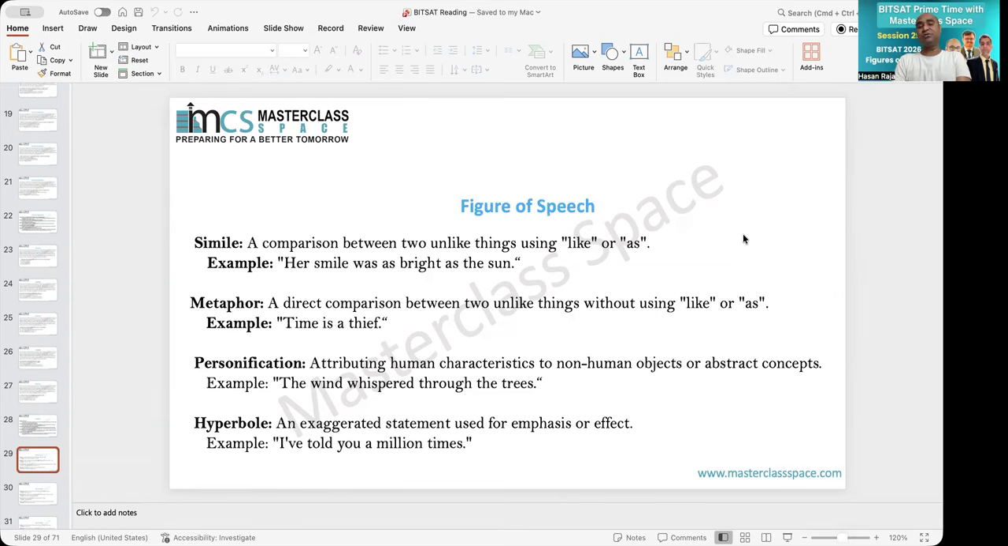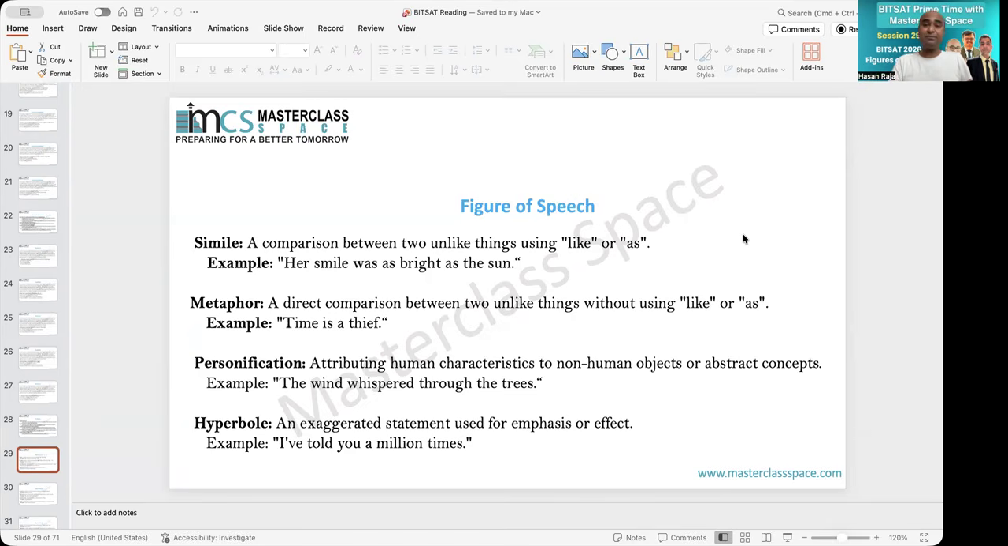So today we are going to discuss figure of speech, and you know that this is one of the most complicated sections of your English part. There will be one or two questions from figure of speech, but in figure of speech there are almost 8 to 10 sections that you need to understand. Out of 8 to 10, almost 5 to 6 are very important.